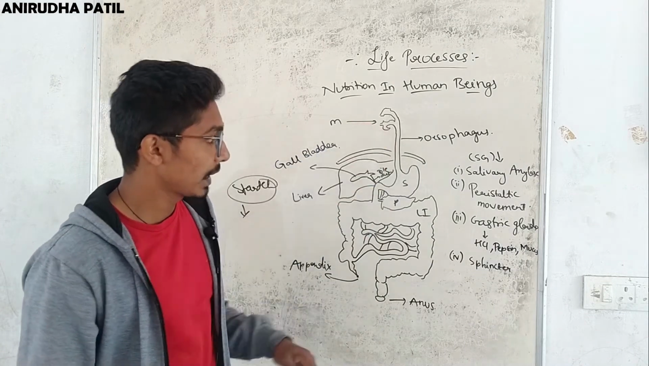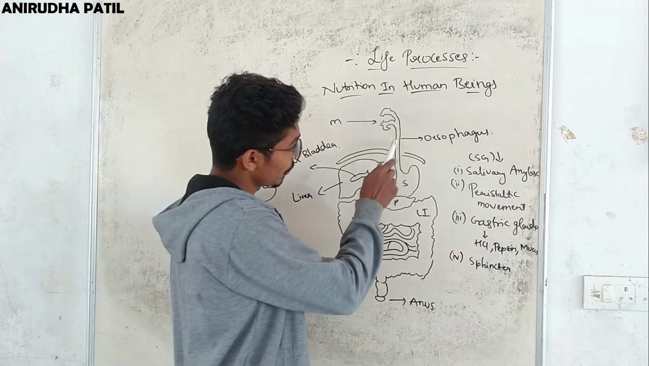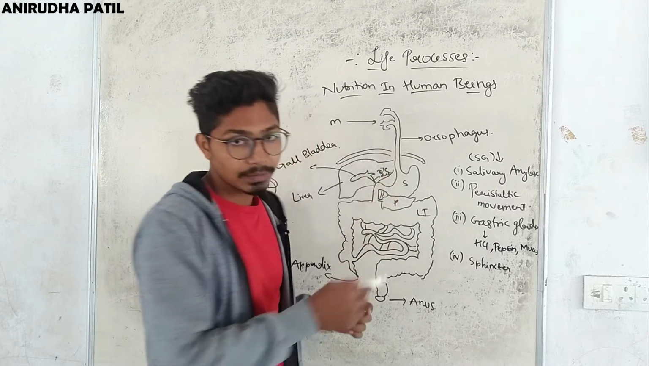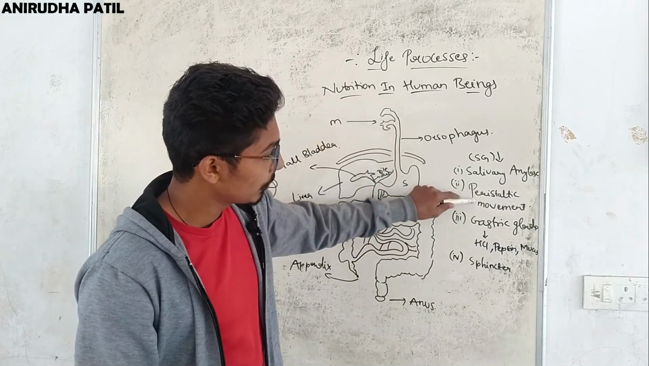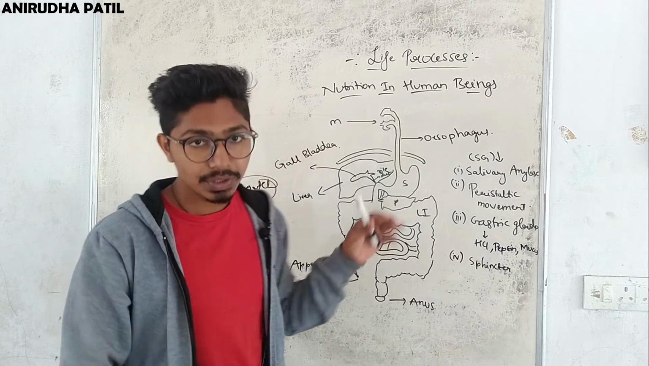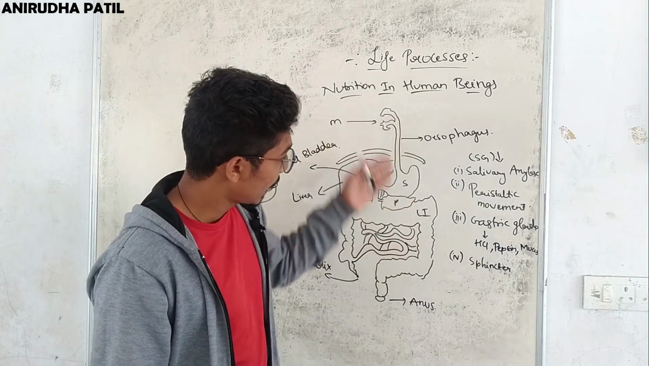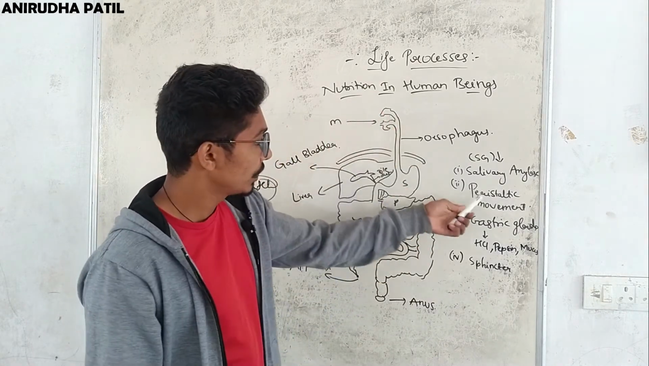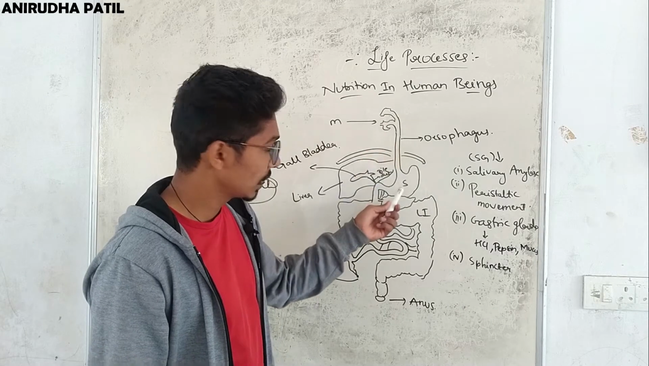food passes through the esophagus. Now while passing through the esophagus, it needs to be pushed down, right? So there is a peristaltic movement which pushes the food down and does not allow it to come back. So with this movement, the food goes down into the stomach.